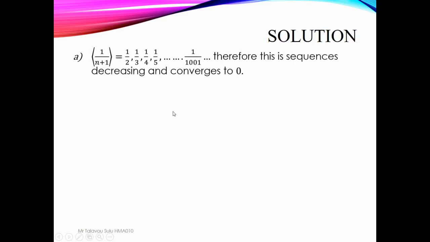And then solution A. So 1 over n. The best method is to sub in some values of n.